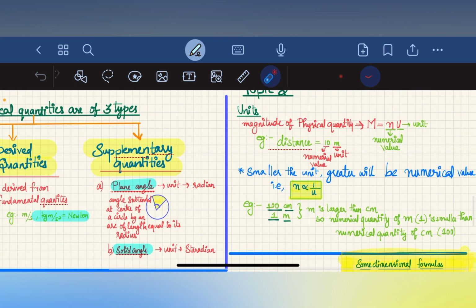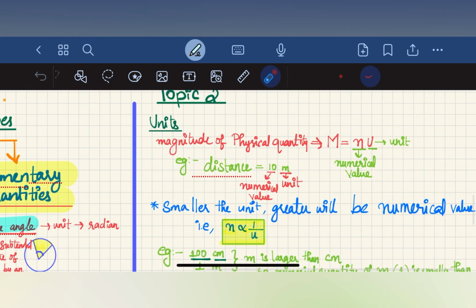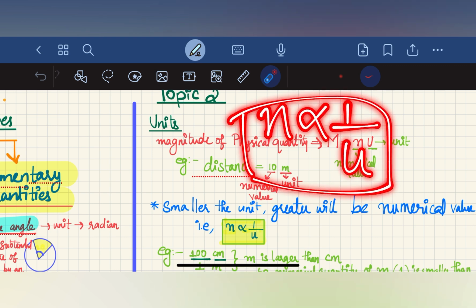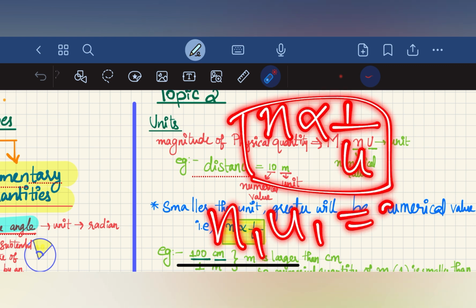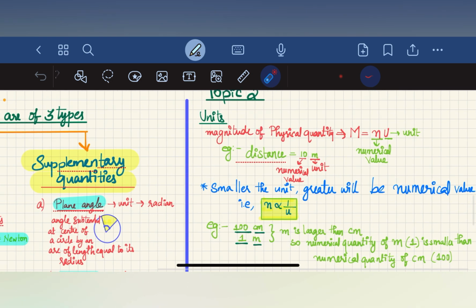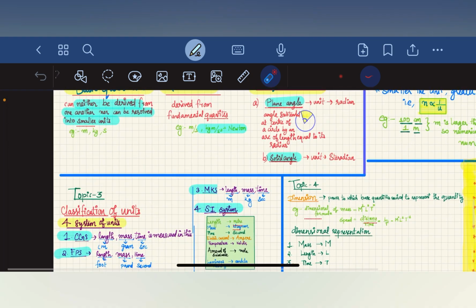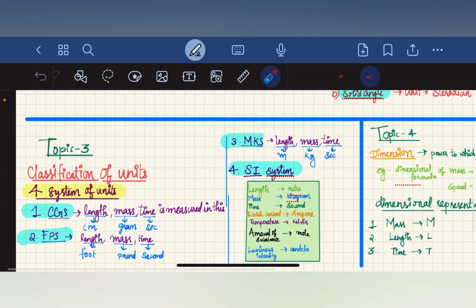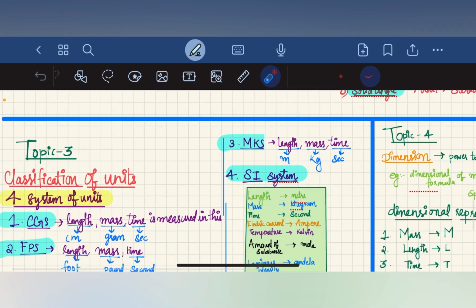So this is topic 2, and here we have to learn that n is inversely proportional to u. n1 u1 is equal to n2 u2. This is the important relation on this topic 2. And we are moving on to topic 3, which is about the classification of units.